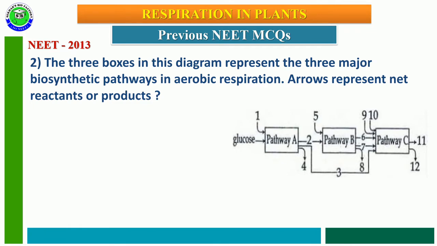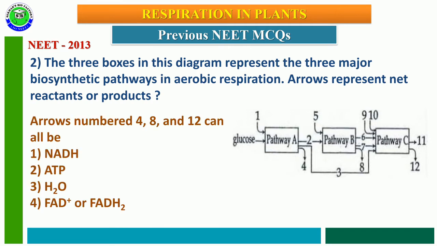NEET 2013 question number 2. The three boxes given in the diagram are the three major biosynthetic pathways in aerobic respiration. In these, arrows represent reactants or products. The arrows number 4, 8, 12 all will be: first option NADH, second option ATP, third option H2O, fourth option FAD plus or FADH2.